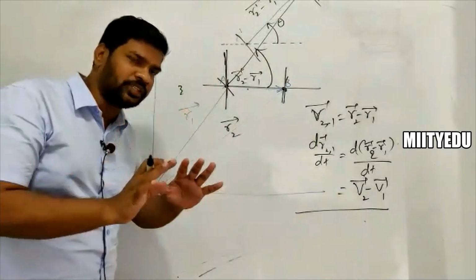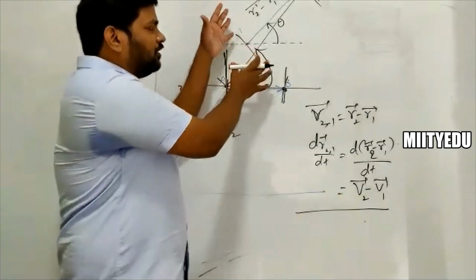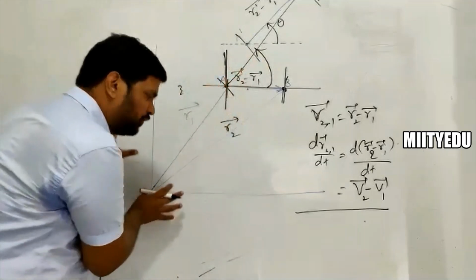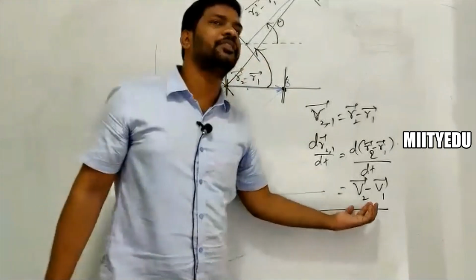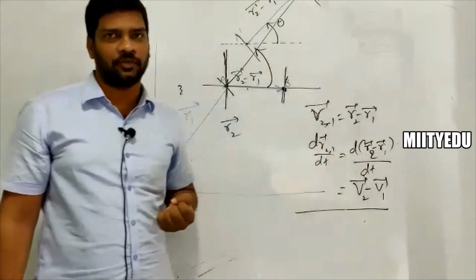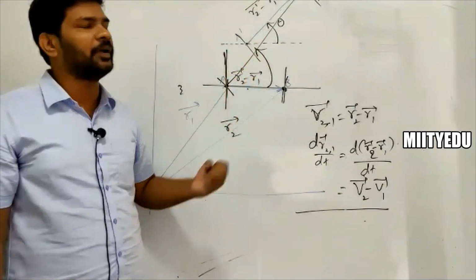So I mean to say that the vector change is observed by some other person fixed to another reference frame. According to him, he is observing the change in R2 bar minus R1 bar. So that's a change in R2 bar minus R1 bar.